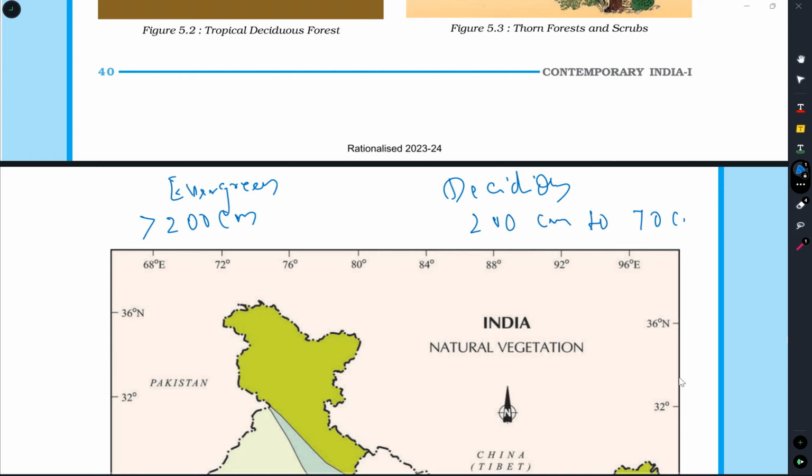Let us see what the next topic is: the thorn forest, tropical thorn forest and scrubs. The regions which have less than 70 centimeter rainfall have thorny trees and shrubs, bushes. Where are these forests located? In the northwestern part of the country, the region which has semi-arid areas like Gujarat, Rajasthan, Madhya Pradesh. Let us see in the map.